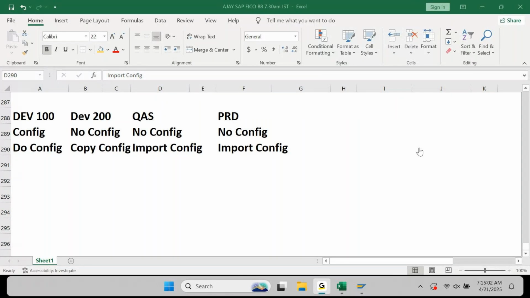You have to ensure you are clearly aware of these points. When I say clearly aware, no exception. There are many points in SAP FICO where no exceptions are allowed. If you do not know, that's it. It's all over. You cannot give any excuses for it. I did not know because when I was learning, nobody told me. In my project, I did not work. These are all excuses. Don't give these excuses. Nobody will accept.